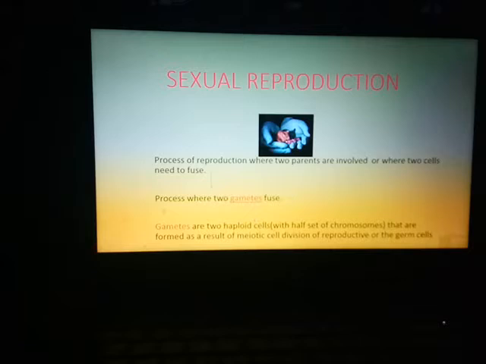So in certain organisms which follow a haplontic life cycle, the gametes develop as a result of mitotic cell division only. In those organisms, there is no such meiotic cell division before the fertilization occurs.